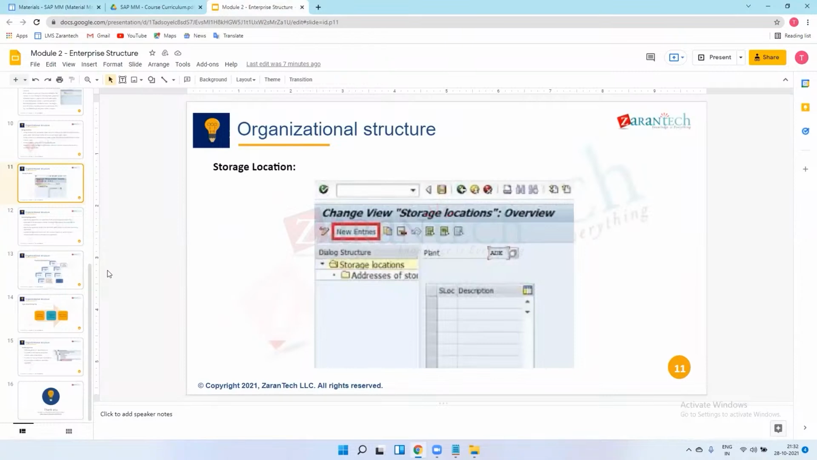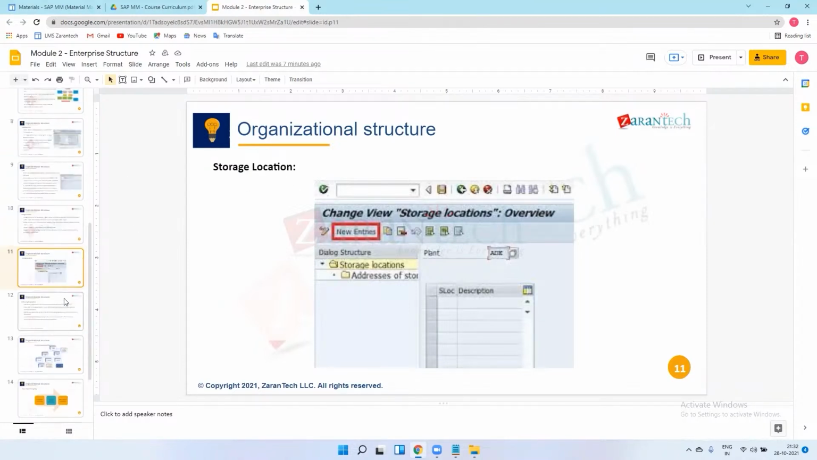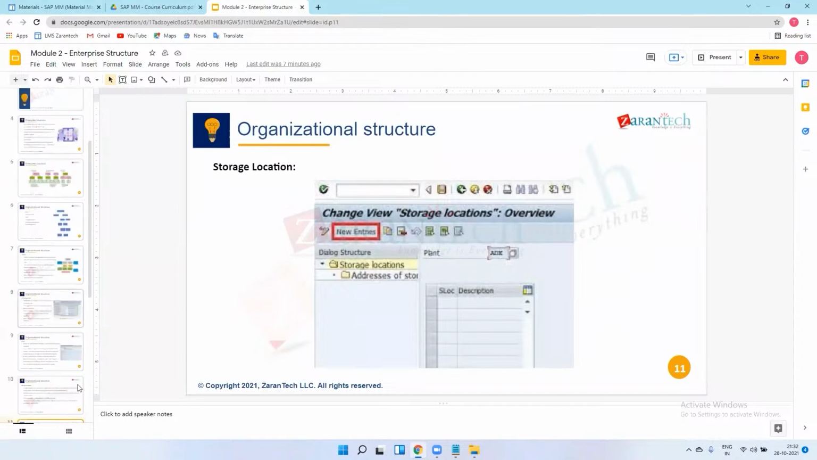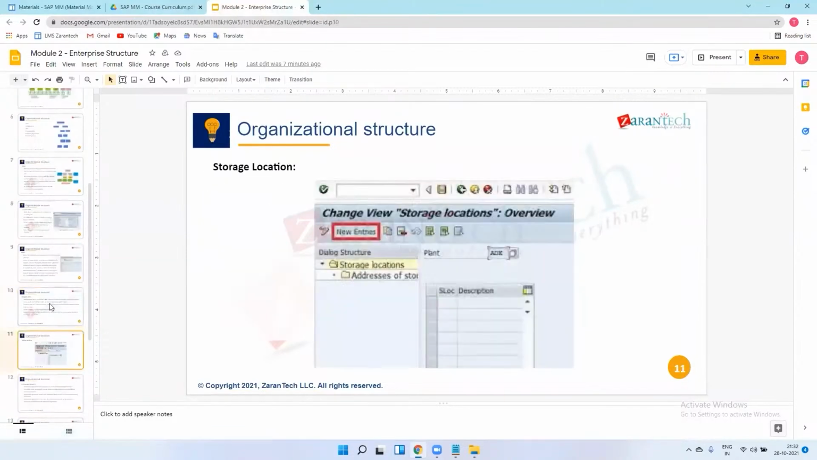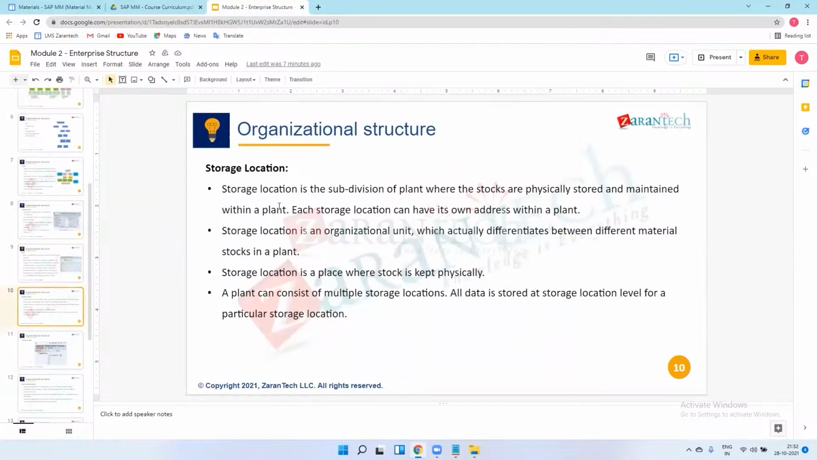So today's last unit is storage locations. Storage location is the subdivision of a plant where the stocks are physically stored. The name itself represents the meaning. Storage location is the subdivision of a plant where the stock is physically stored and maintained within a plant, and each storage location can have its own address within a plant.